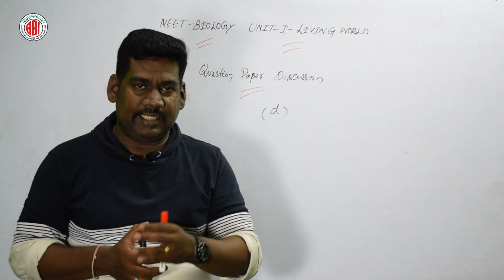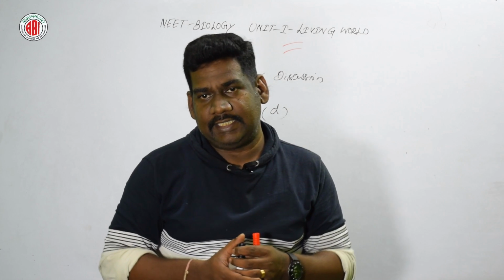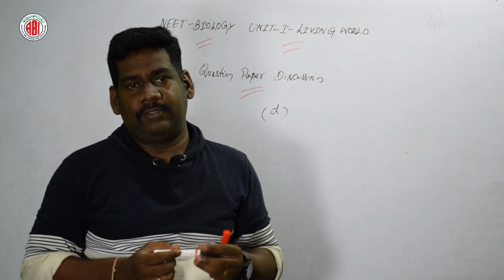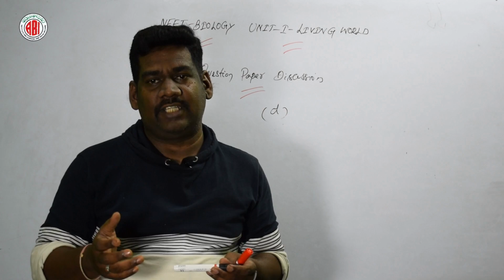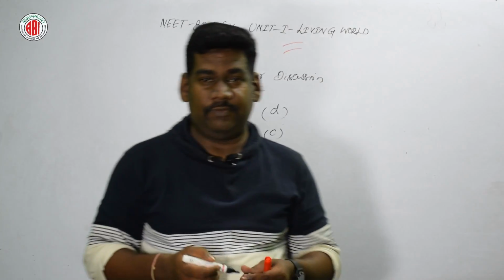We are writing the descending arrangement of categories of taxonomy. And option D, key, is also not related to this question. Key is one of the taxonomical aids. So option C is the right answer for this question. Now let us go for the next question.